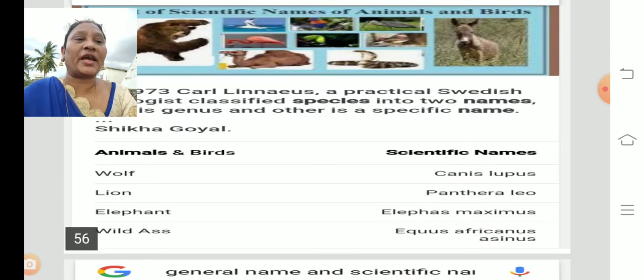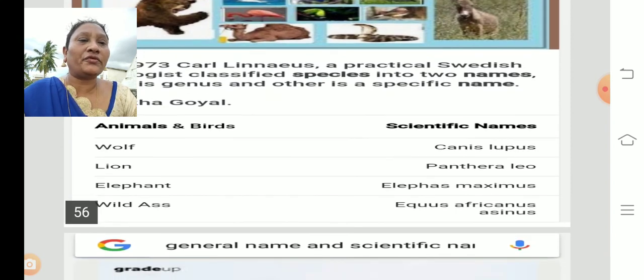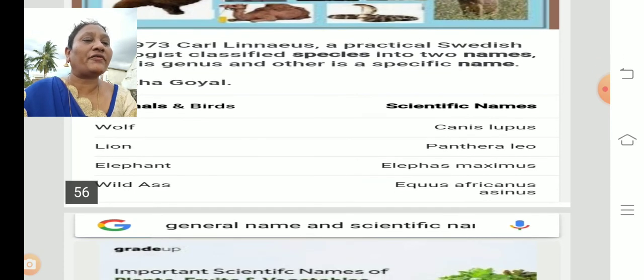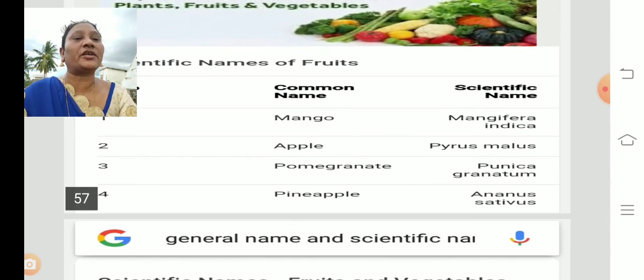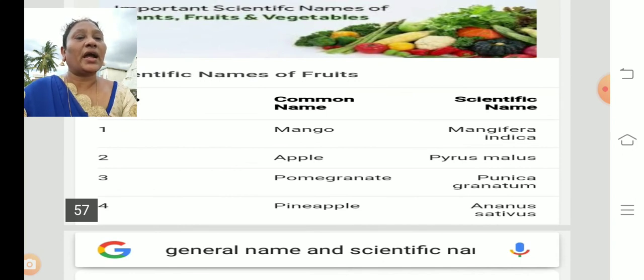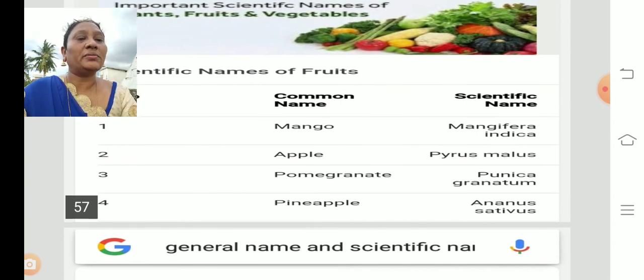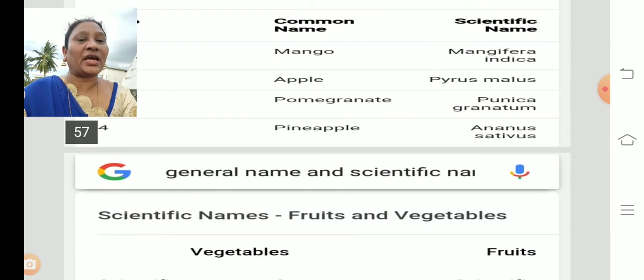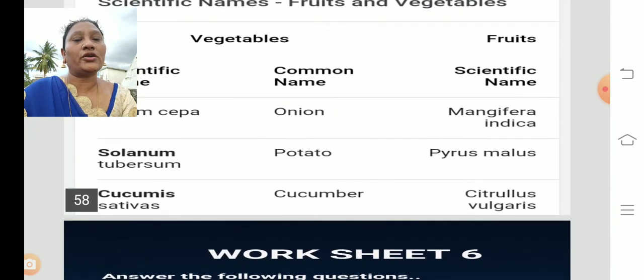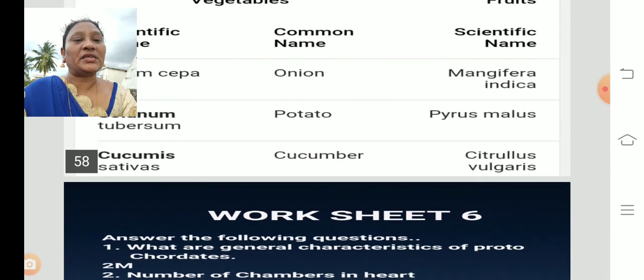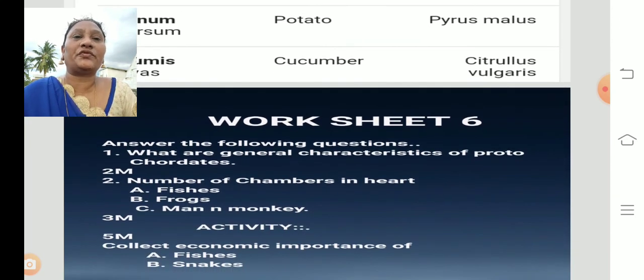Here you can see some scientific names. The scientific name of the wolf is Canis lupus, the lion Panthera leo, elephant Elephas maximus, and wild ass Equus africanus asinus. These are some of the examples. Coming to the mango, the scientific name is Mangifera indica, apple Pyrus malus, pomegranate Punica granatum, and pineapple Ananas sativus. Coming to the vegetables, Allium for onion, Solanum for potato, Cucumis sativus, that is cucumber. These are some examples of scientific names.